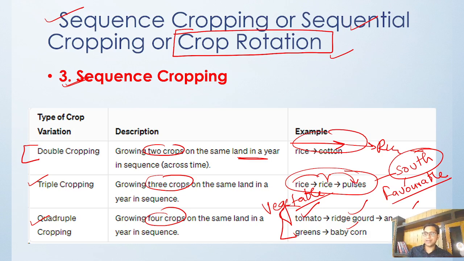You can see that a lot of farmers keep on changing their cropping pattern on vegetables. If you ask a vegetable farmer, he will say, yes, I am growing this now. After 2 months, I will grow this. After again 3 months, I will grow that. So this is called quadruple cropping.